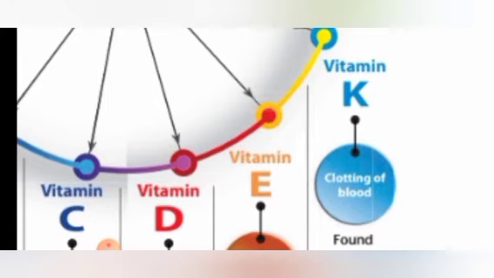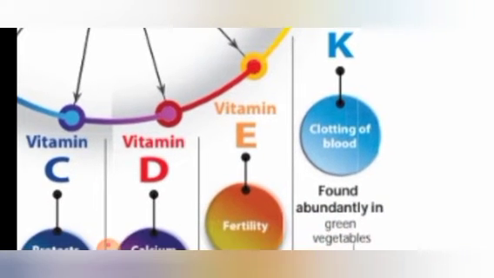This vitamin K is responsible for the clotting of blood. See, suppose accidentally we have a minor cut in our body, what will happen? For some time there will be bleeding. After some time the blood will be automatically clotted, that is, it stops coming out, isn't it? So that is called clotting. Because of this vitamin K, the clotting of blood happens.